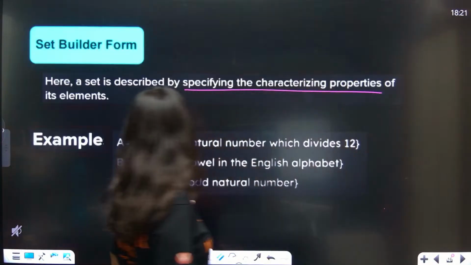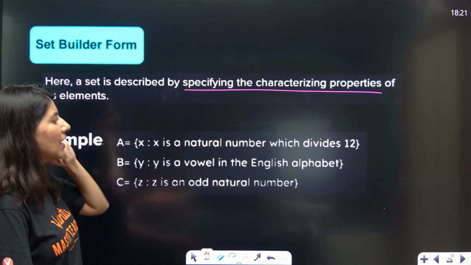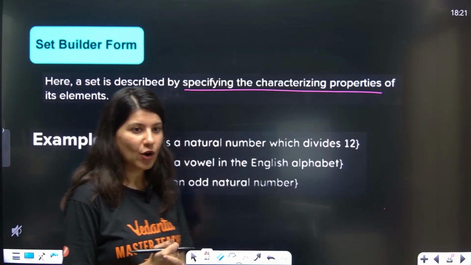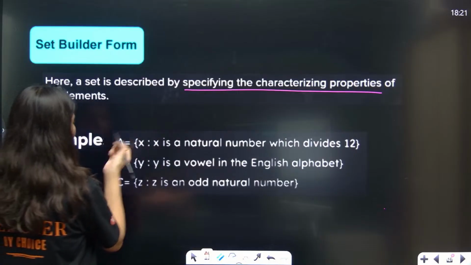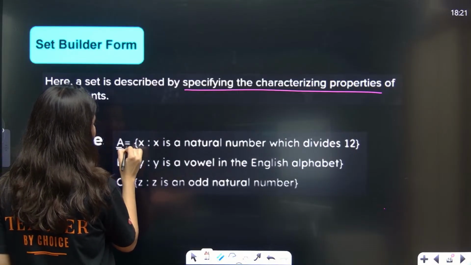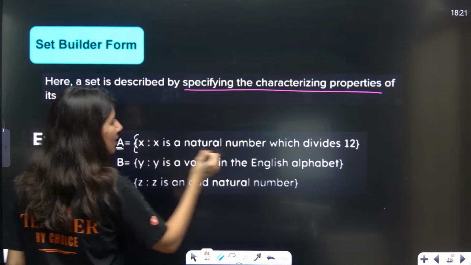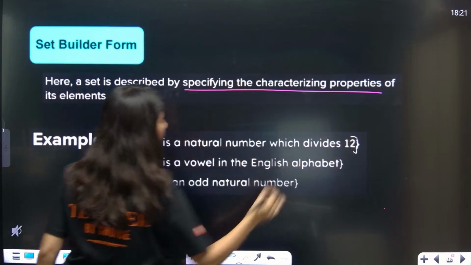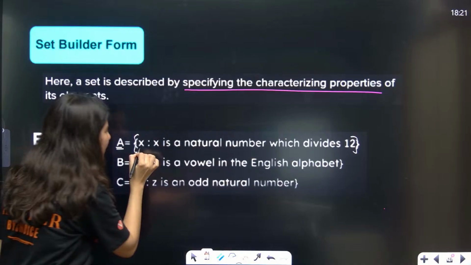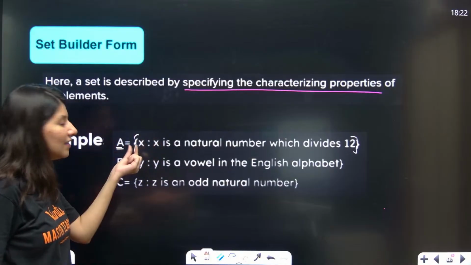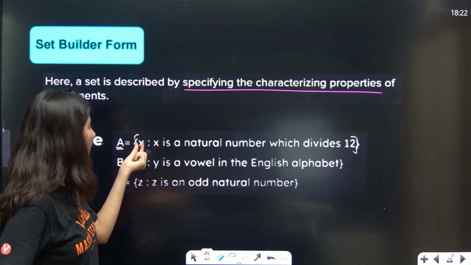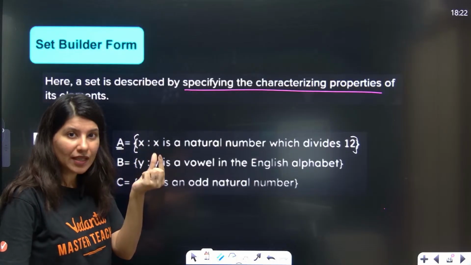Now let's talk about set builder form. How to write a set builder form? First of all, understand. Suppose A, capital letter, equal to sign, then a curly bracket. Now inside the curly bracket, you will see one variable, x.